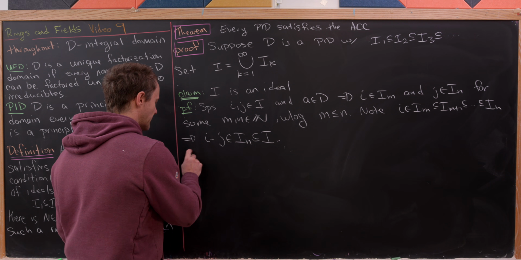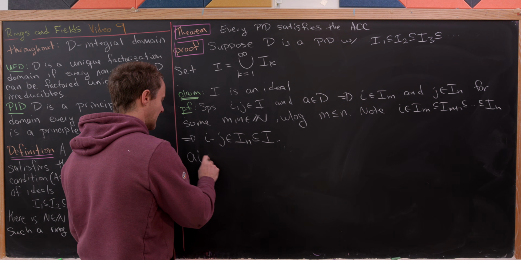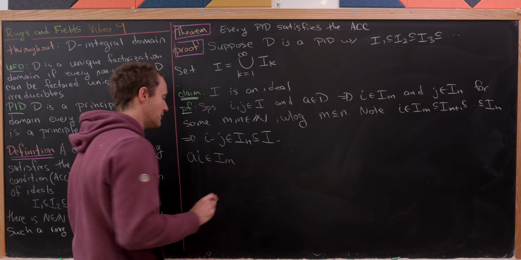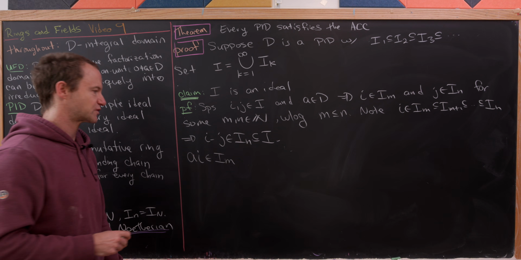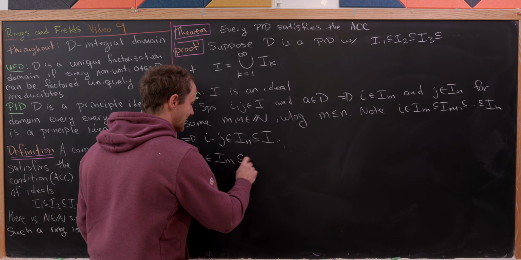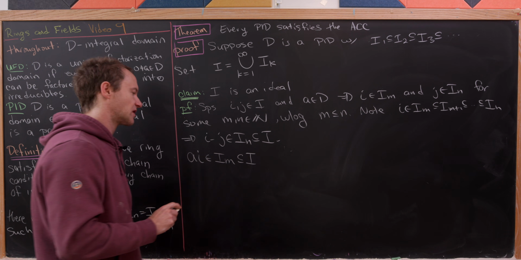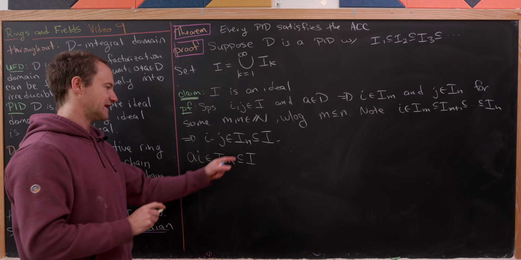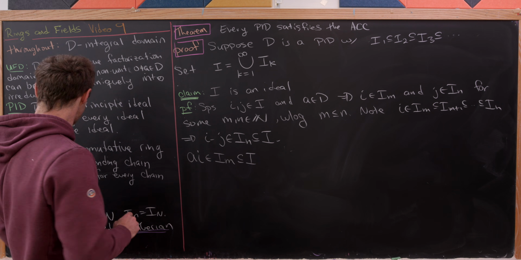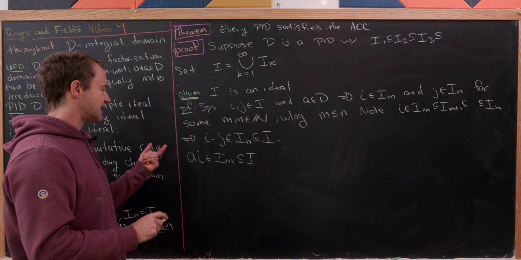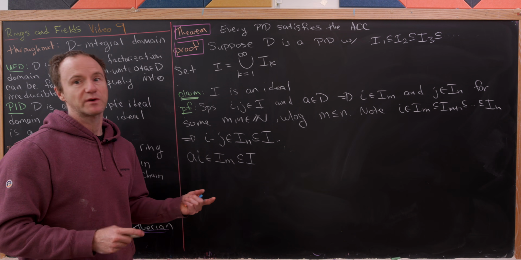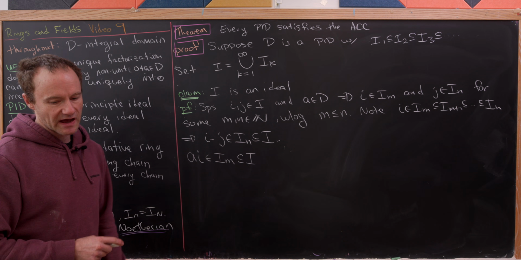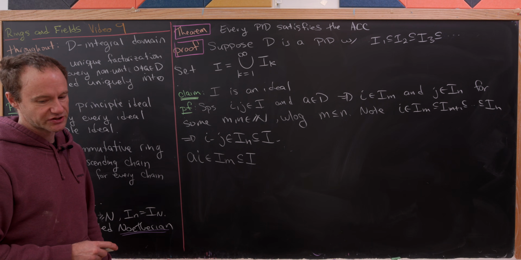Notice that we know that A times I is inside of I sub m, and that's because I sub m is an ideal. It has the absorption property, but then that's a substructure of I. So that means A times I is inside of I. And notice that we don't need to check I times A because we're in a commutative ring. So we have commutativity of multiplication.